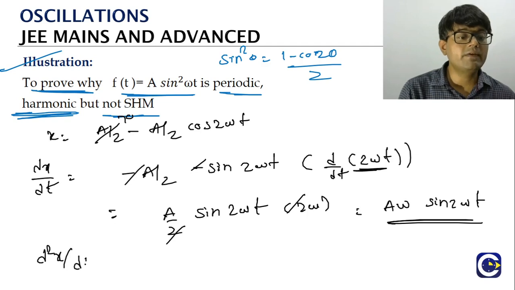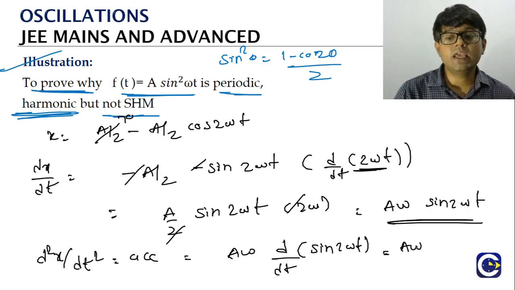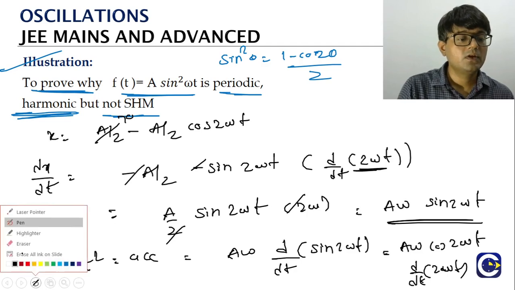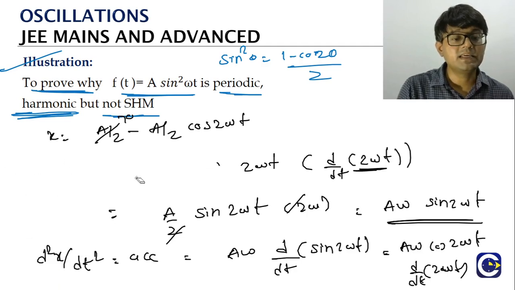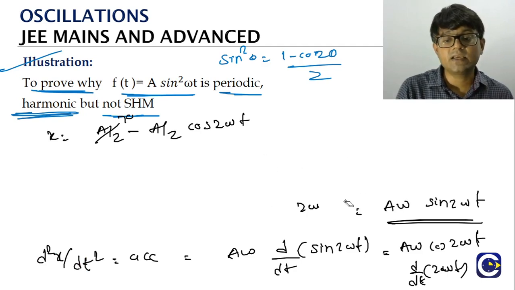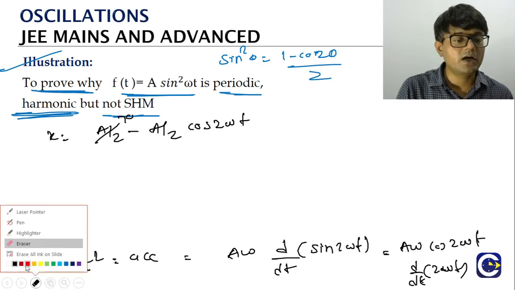If you take one more derivative, that is the acceleration part. A omega is constant. The derivative of sine is cos, so we'll have A omega cos 2 omega t into the derivative of 2 omega t. See, the more comfortable you are with these basic differentiations, the more ease you will feel in approaching these kinds of questions.